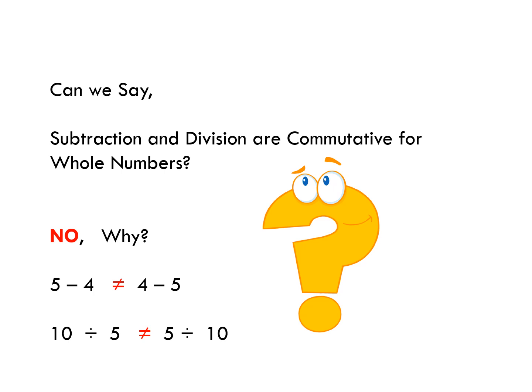Same is with division also. 10 divided by 5 is not equal to 5 divided by 10 because 10 divided by 5 gives you the answer 2. But 5 divided by 10 gives you the answer 1 upon 2, which is equal to 0.5. So in the case of division also, if we change the order of the whole numbers, the answer is not the same. So we can say subtraction and division are not commutative for whole numbers.